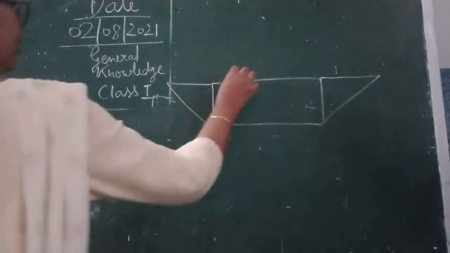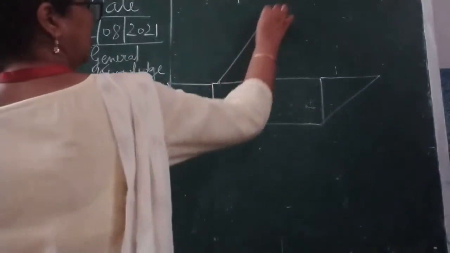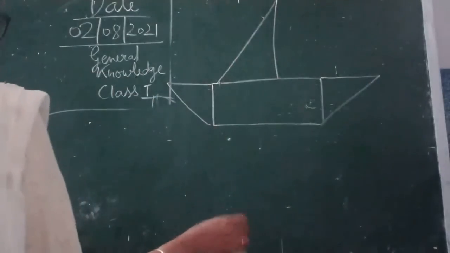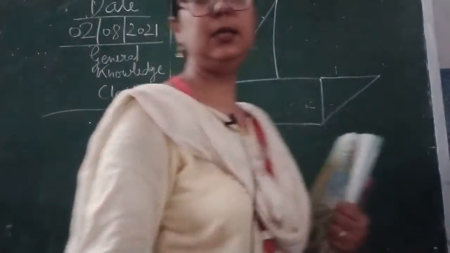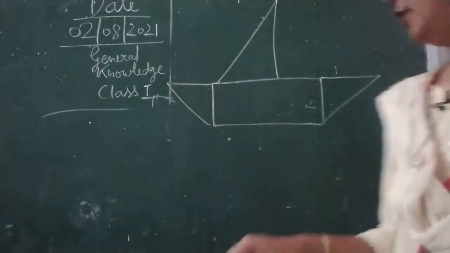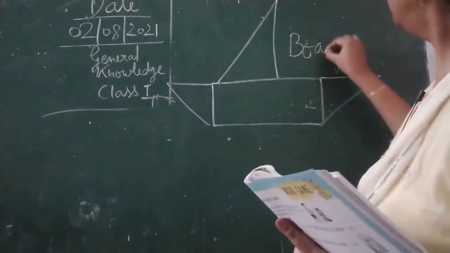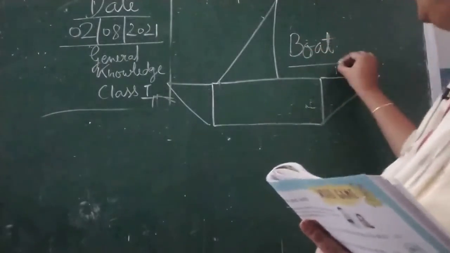Okay, now here we are going to draw a triangle shape. Okay, now here you can see the boat is ready. Okay, this is a boat.